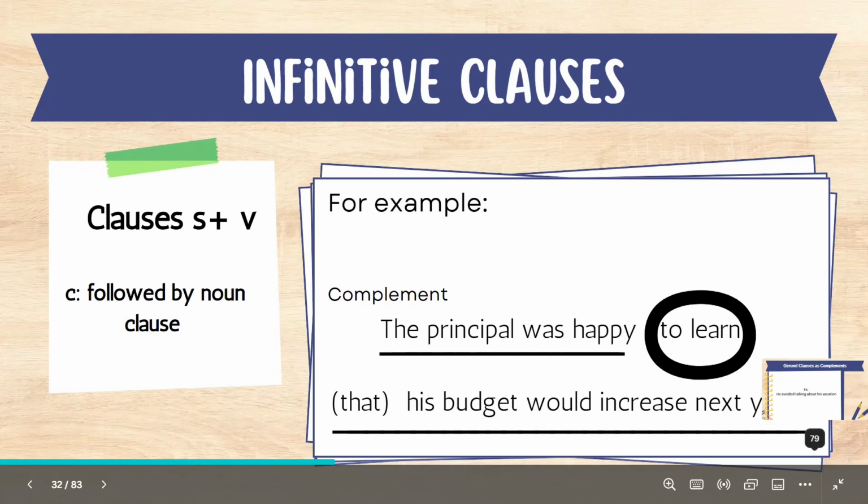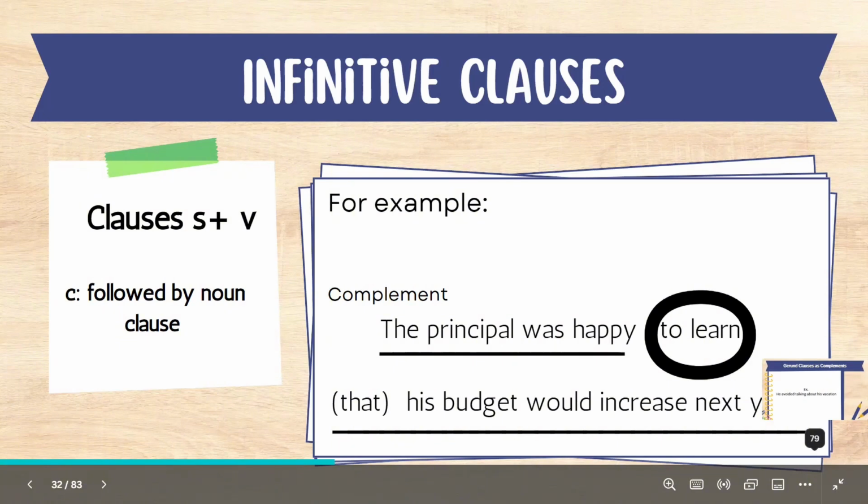So look at my example. With the infinitive, we're going to use the infinitive clause as complements or as object. We can use them as subjects, but we will look at that separately.